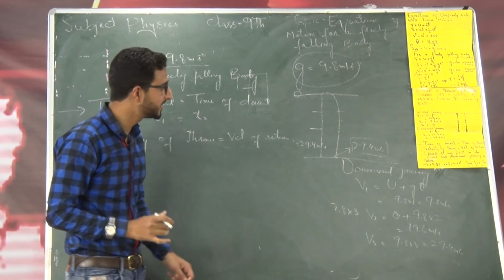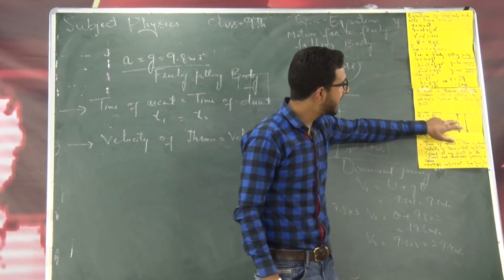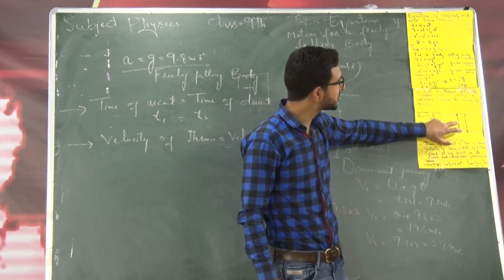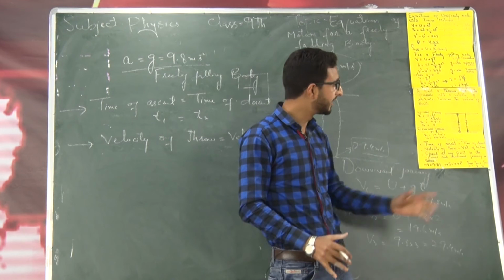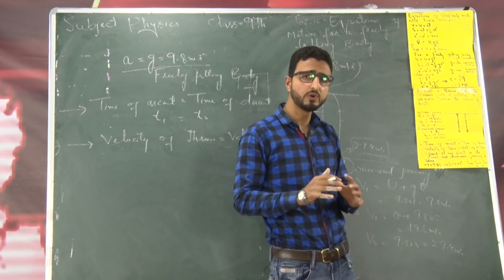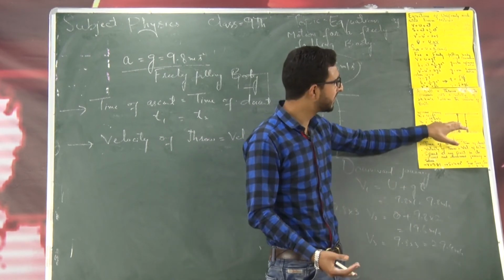Number 3, you can see from the figure, at this very position, the velocity of the body is the same, whether the body is rising or falling, whether it is upward or downward journey, the magnitude of the velocity is the same.